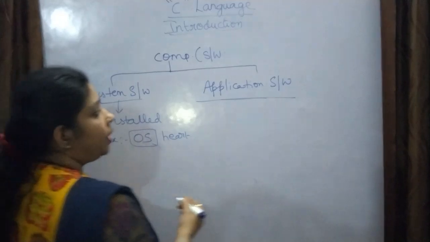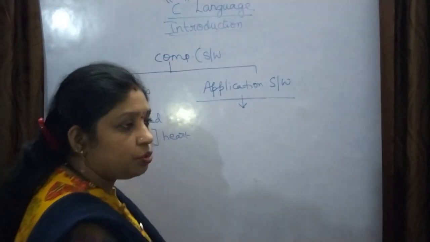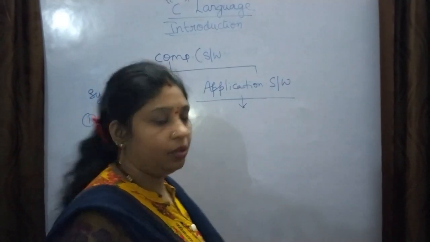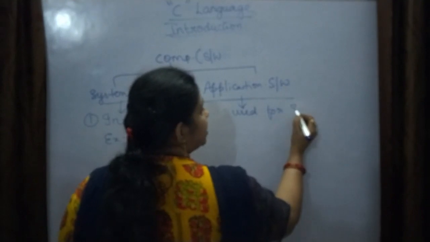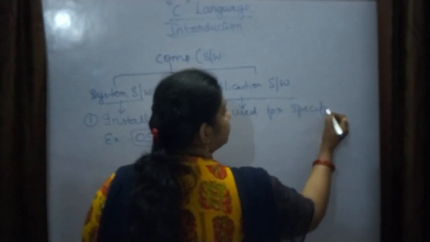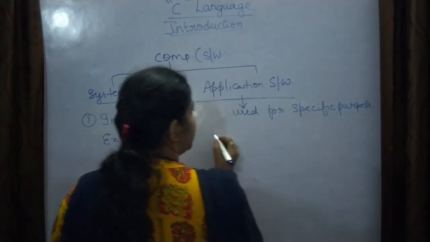Now, application software is software used for a specific purpose.